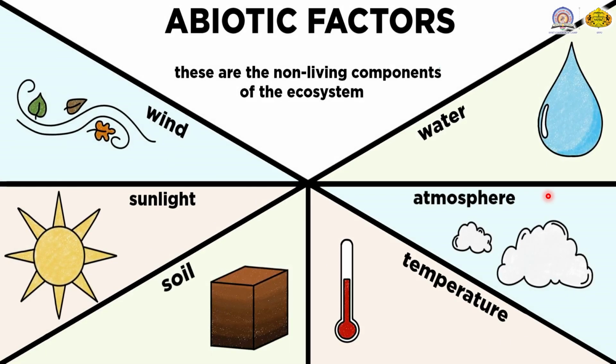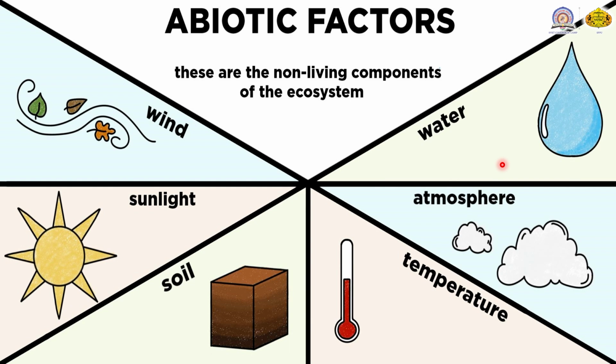Then the next important component is the abiotic factors, which are also known as physical factors or non-living factors in the environment or the ecosystem. There are various non-living components present, like water, atmosphere, temperature, soil, sunlight as well as wind. First we discuss water.